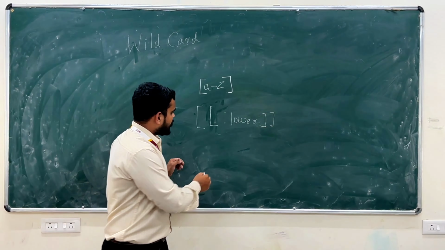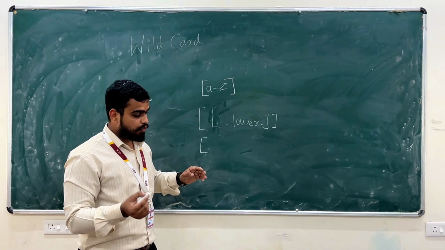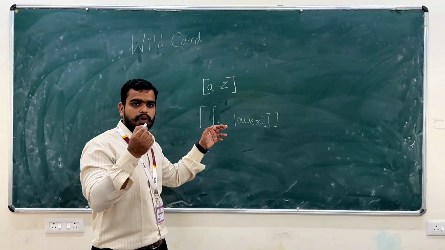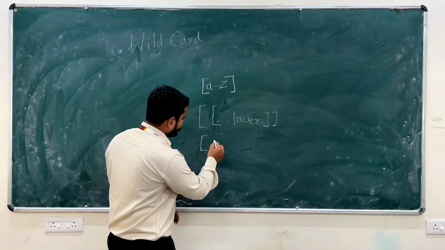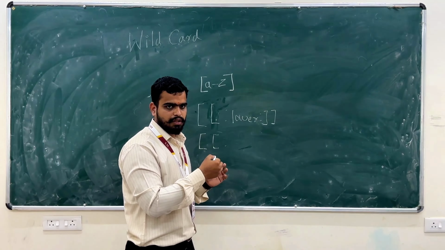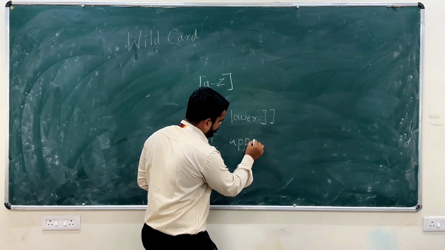Clear? It is simple in Ubuntu. For capital letters, what do we use? Same, but a different naming convention. It is the opposite of lower: upper.